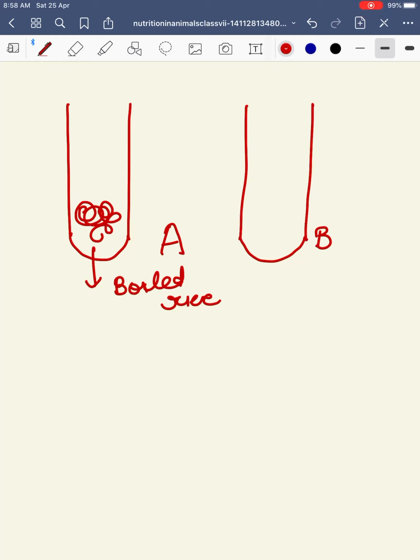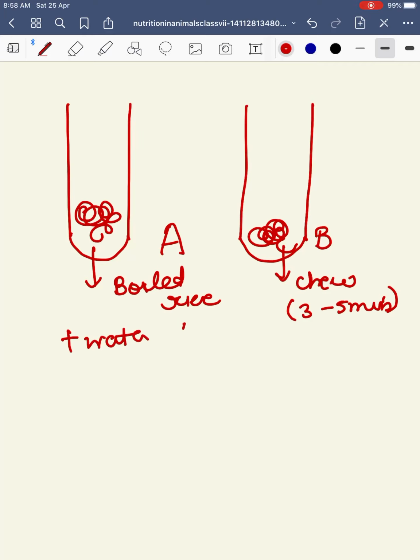In test tube B, I have taken boiled rice and chewed it for 3 to 5 minutes and placed it in this tube. Now I add some water in both test tubes A and B.